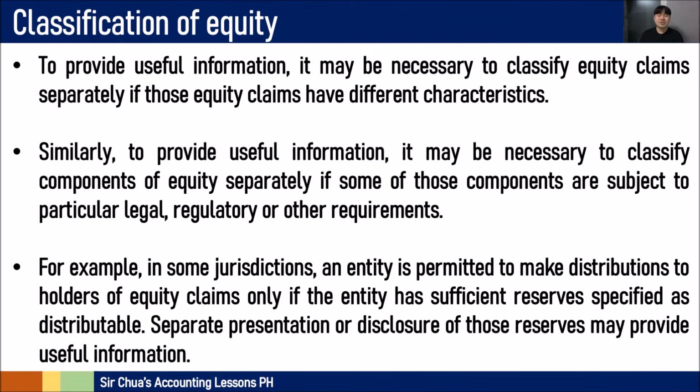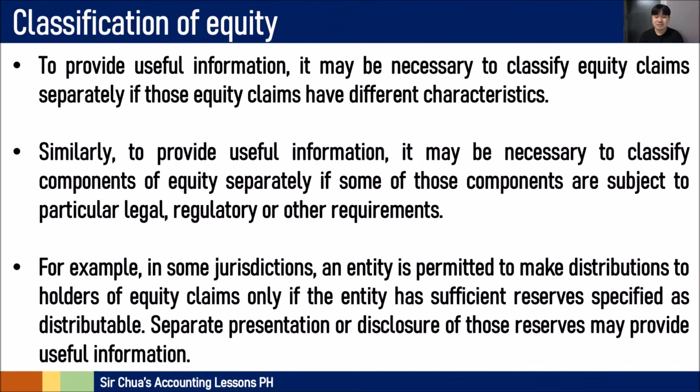To provide useful information, it may be necessary to classify equity claims separately if those equity claims have different characteristics. Similarly, to provide useful information, it may be necessary to classify components of equity separately if some of those components are subject to particular legal, regulatory, or other requirements.